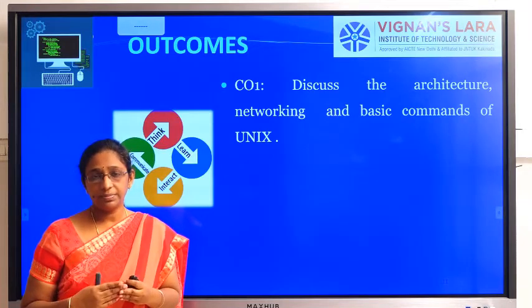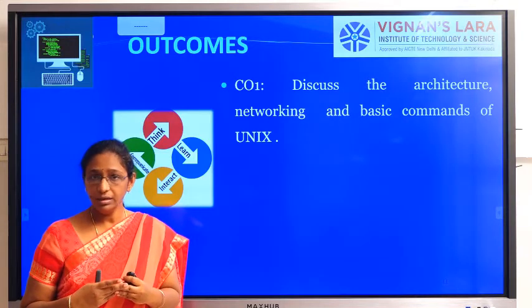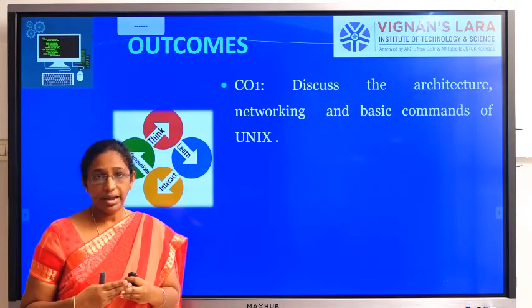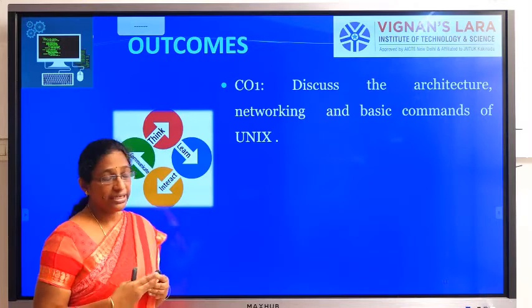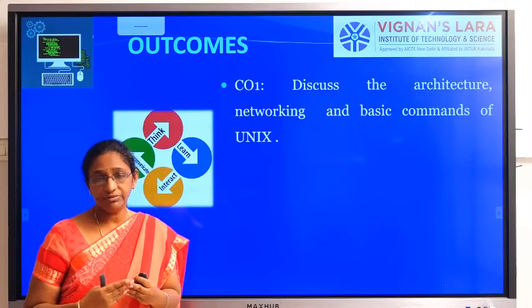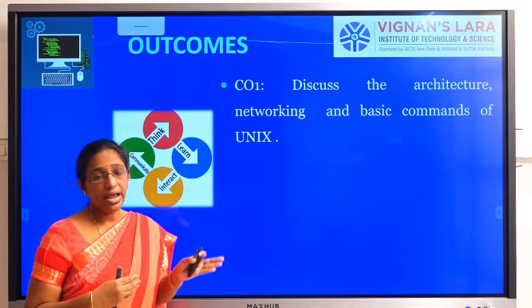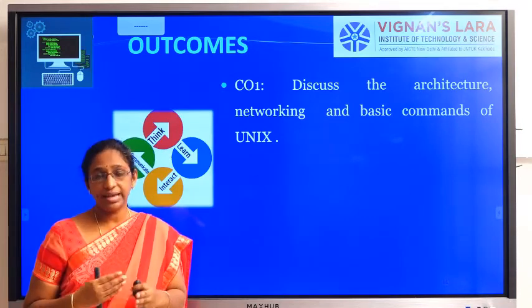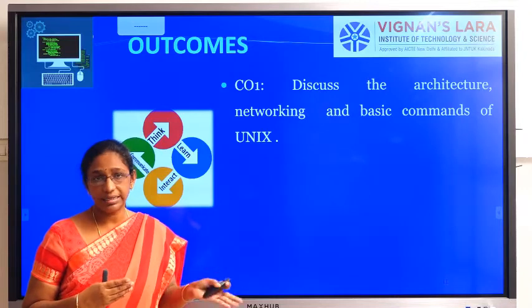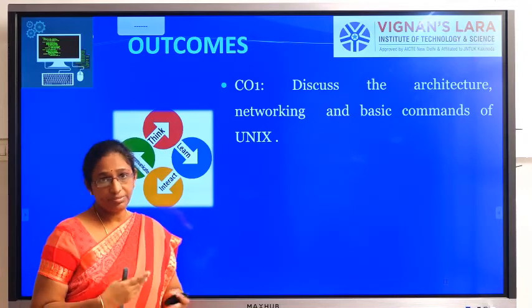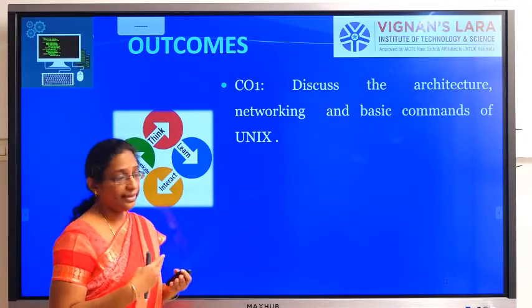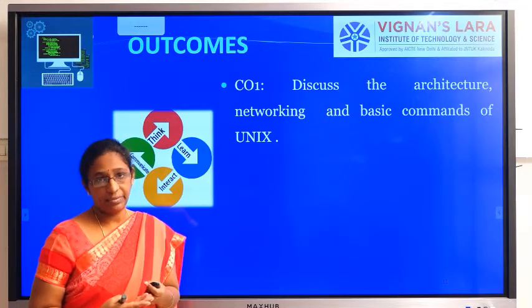You will be able to explain what the shell is, what the kernel is, what utilities are, and what networking facilities are provided in Unix, and some basic commands in Unix like cat, date, and sleep.